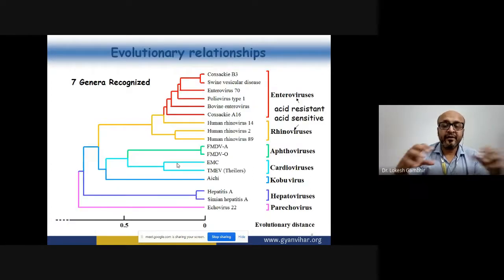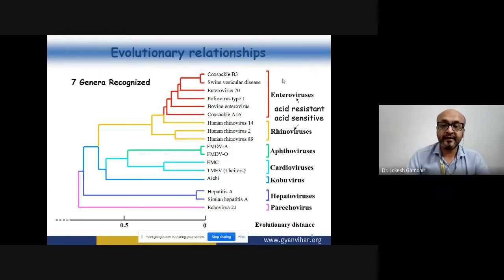So this particular family contains 7 different genera, which I mentioned in the brief preamble at the start. In those 7 genera, there are multiple species that we can talk about. The primary genus is enteroviruses, affecting the intestinal tract. Why is it important? Affecting the enteric system means it has to pass through the stomach, right? And what is there inside the stomach? It is highly acidic. So that means these viruses are acid resistant.